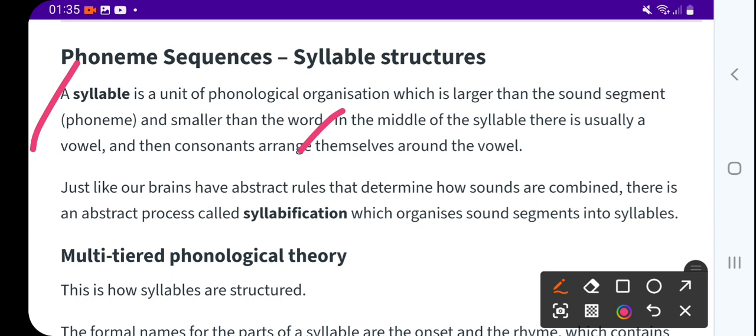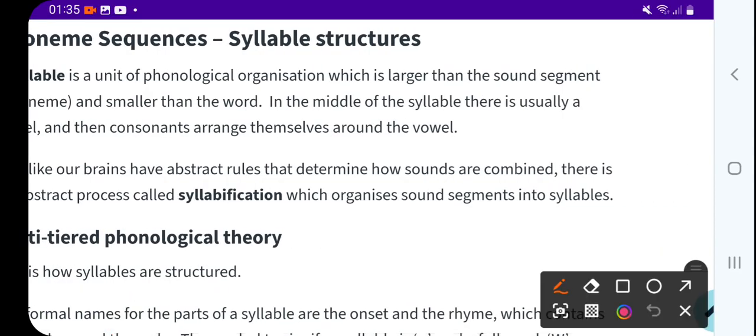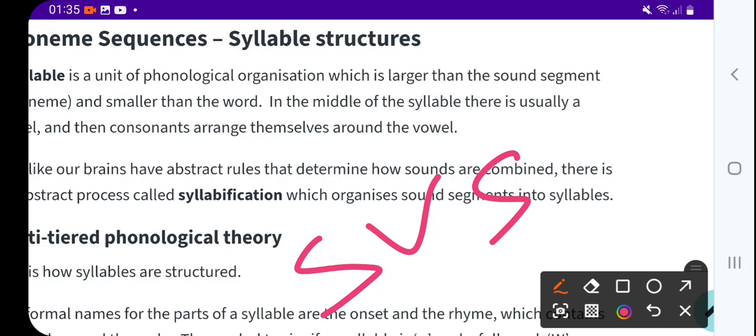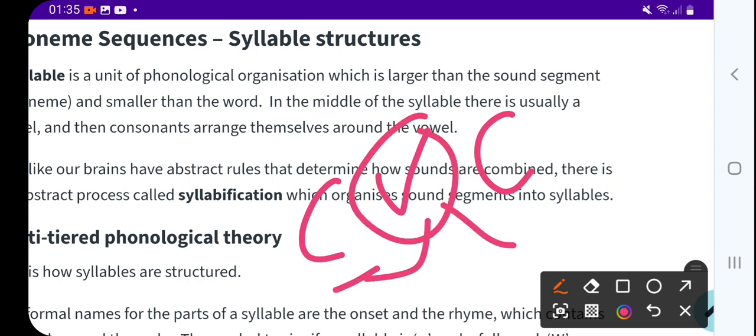In the middle of the syllable there is usually a vowel, and consonants arrange themselves around the vowel. That is very important: vowel in the middle, and consonants around the vowel.